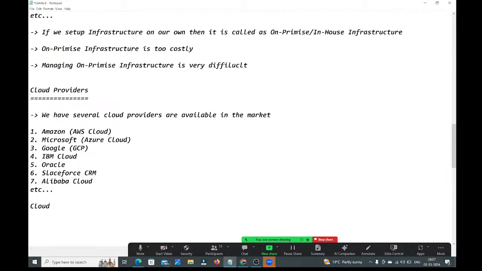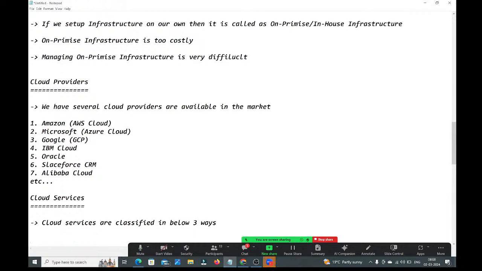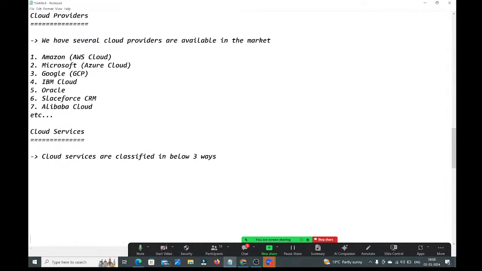All the cloud services are classified in three ways. This is important, guys.